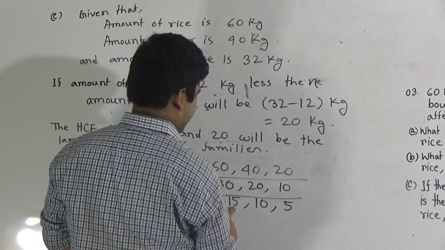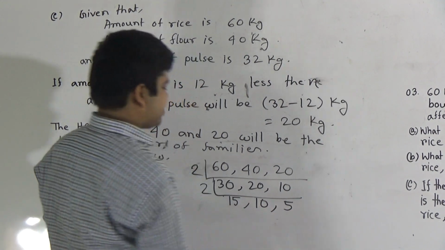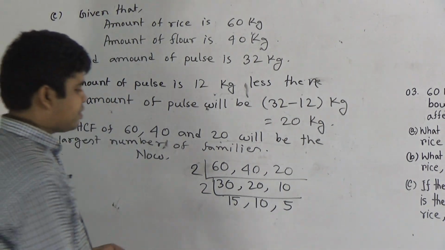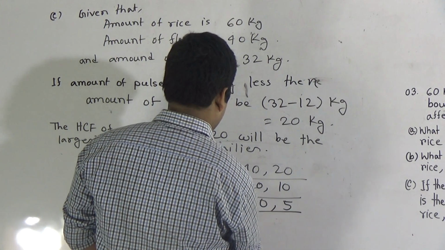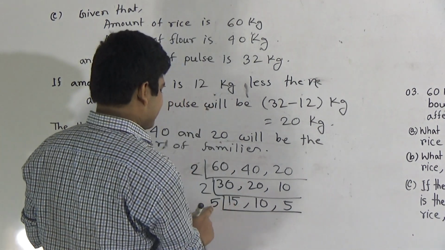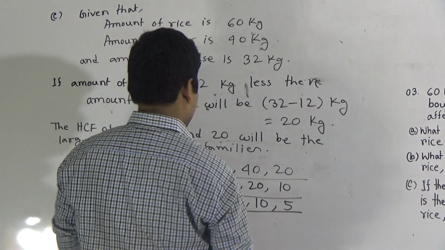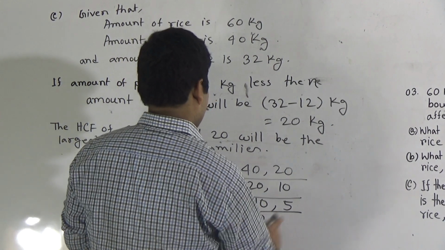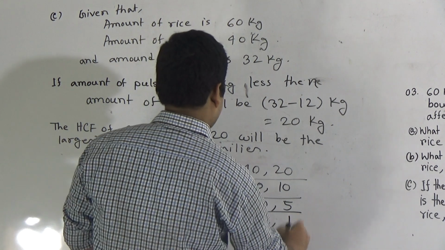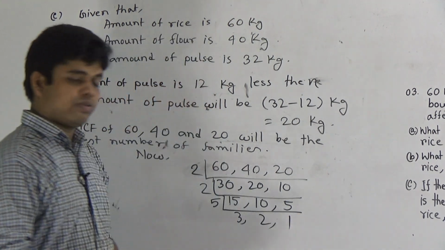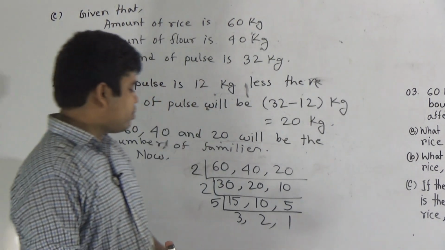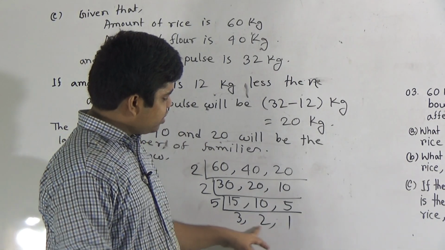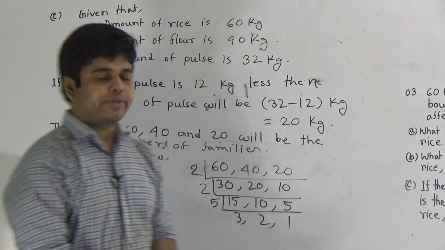Okay, now notice 15, 10 and 5, these three numbers are divided by the number 5, which is also a prime number. So if I divide 15 by 5 then I get 3, if I divide 10 by 5 then I get 2, if I divide 5 by 5 I get 1. Now my dear students, we notice there is no common divisor among 3, 2, 1, which is a prime number, okay.